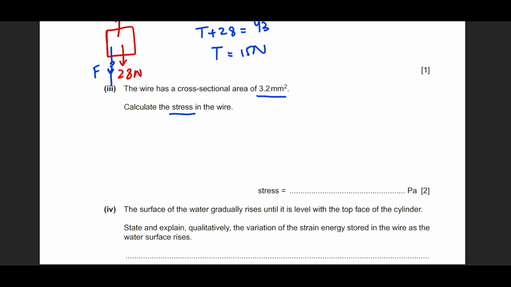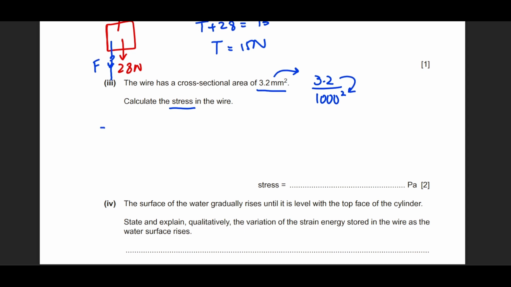Now, first, we need to convert this area into a meter square. So how to do that? Simply 3.2 divided by 1000 square. All right, this is a shortcut that I have. Anyways, you can go back to mathematics in the ratio method, and you will see that you will come down to this.